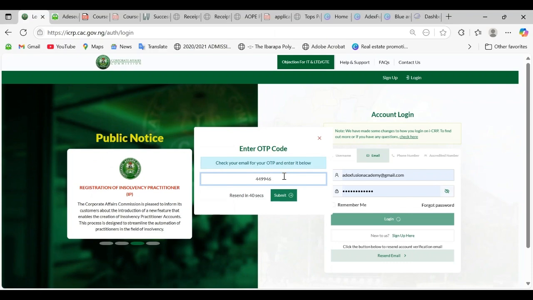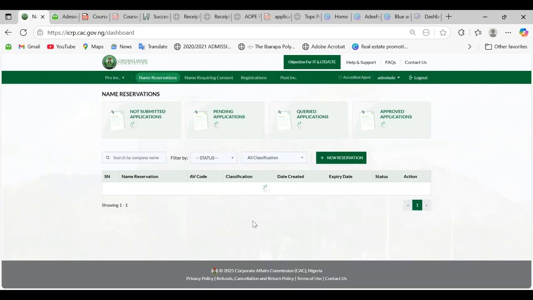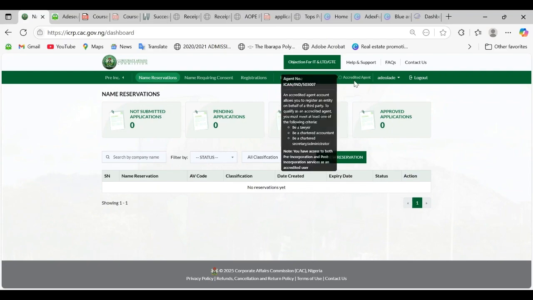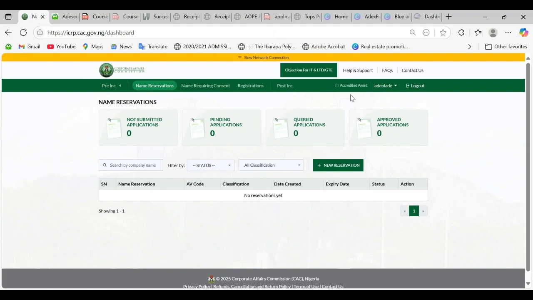And don't forget, you can't use my own OTP on your account. So now I've logged into the account. You can see it's a fresh new account. What do you notice here? That's an accredited agent account. That's our new account. Since you are now our student, you have access to our accredited agent portal.